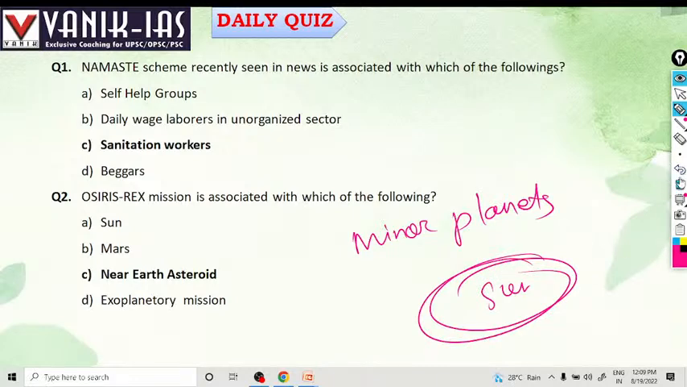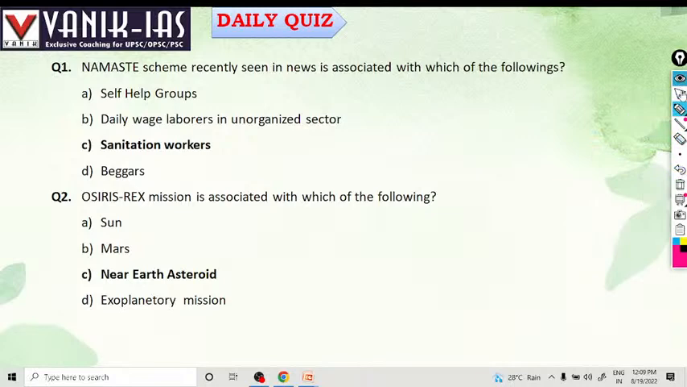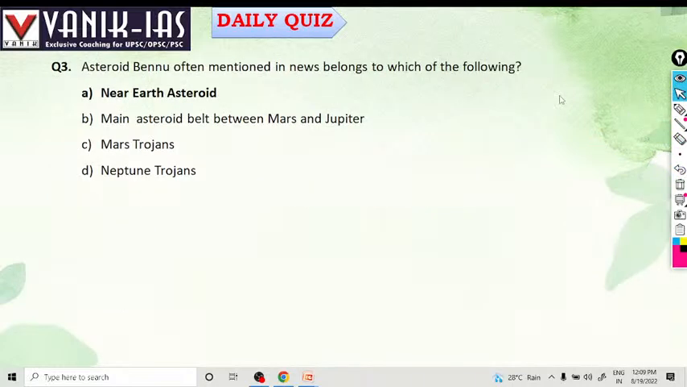Okay, next question. Asteroid Bennu, often mentioned in the news. Which of the following? It is a near Earth asteroid. Asteroid Bennu, A is the answer. This is launched by NASA.